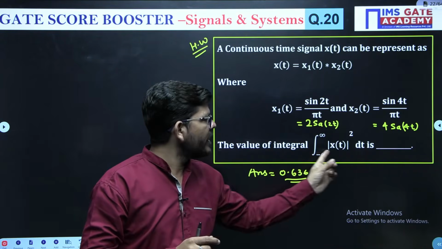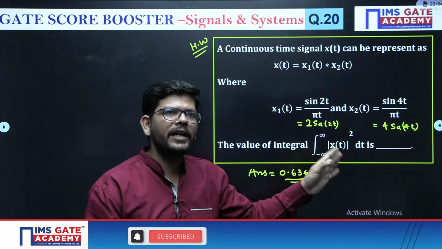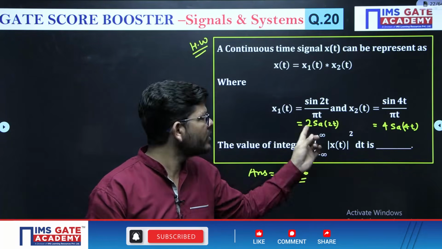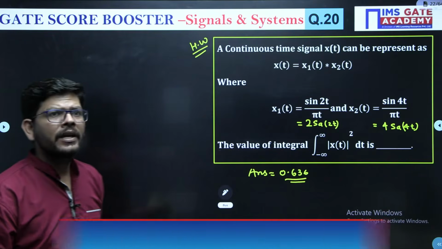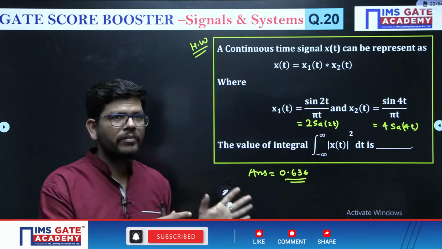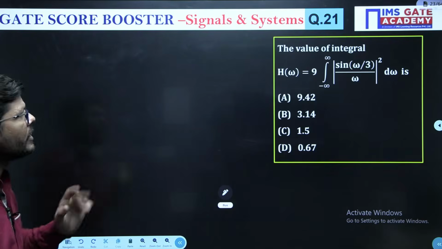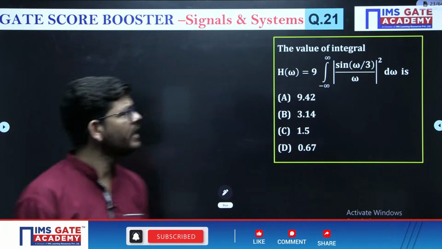You have to find the value of this integral, so apply Parseval: 1 upon 2 pi integral of x omega square. You already have x omega. By taking the common part of this waveform, you can easily get your answer. This is an easy question which I am giving you as homework because we have solved many questions like this, so I believe you can do that. Now see this question, which is going to be the last question for this part.